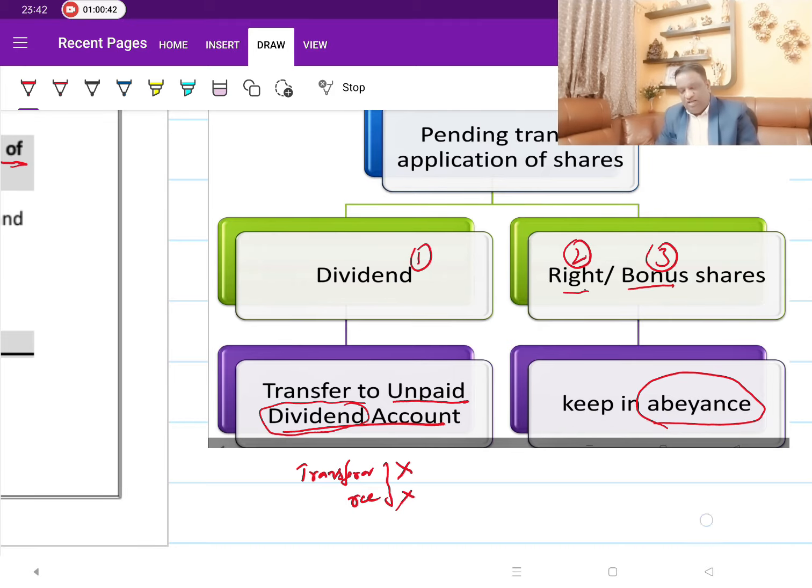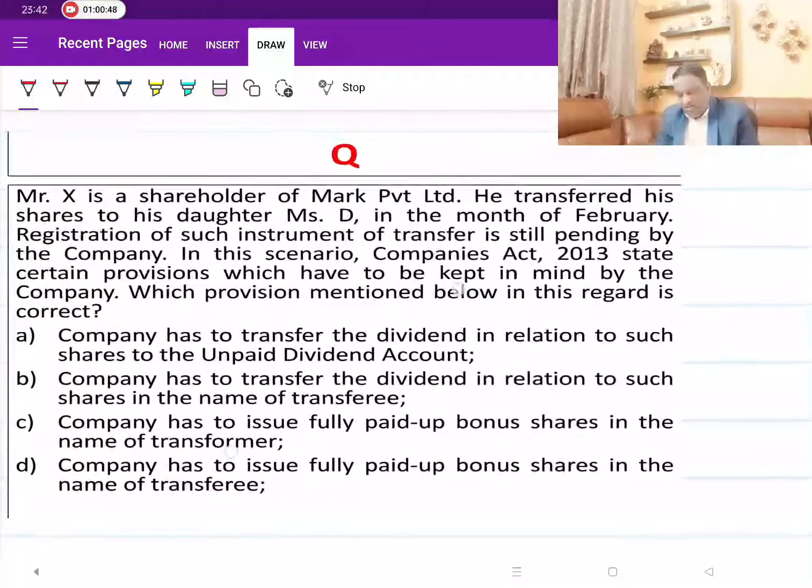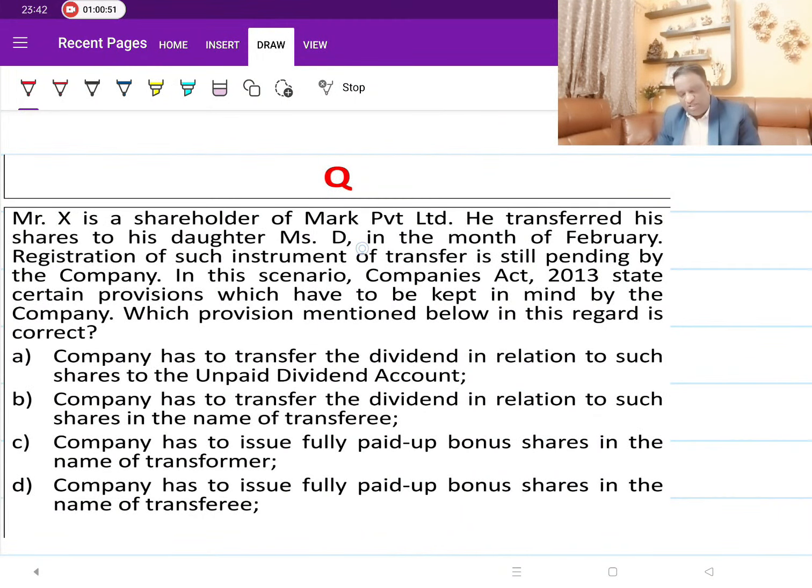Look at the question, you will understand. In this MCQ, what they are asking: Mr. X is the shareholder of Mark Private Limited. He transferred his shares to his daughter in the month of February. Registration of such instrument of transfer is still pending by the company. In this scenario, the Companies Act 2013 states certain provisions which have to be kept in mind by the company. Now, will they give it to the father or will they give it to the daughter? Then we have to see what are the three things they are talking about. Are they talking about the dividend or right shares or bonus shares? Now, in this case, they are talking about the dividend.